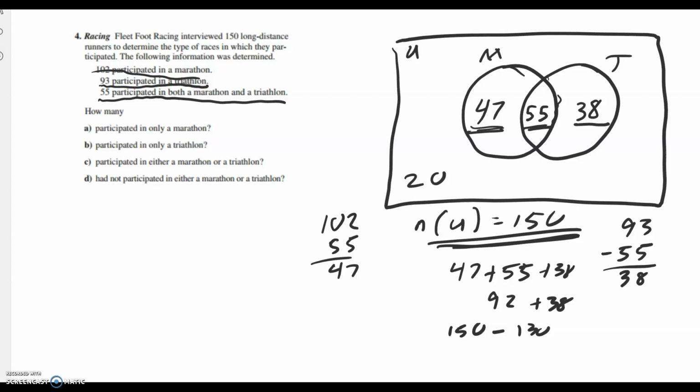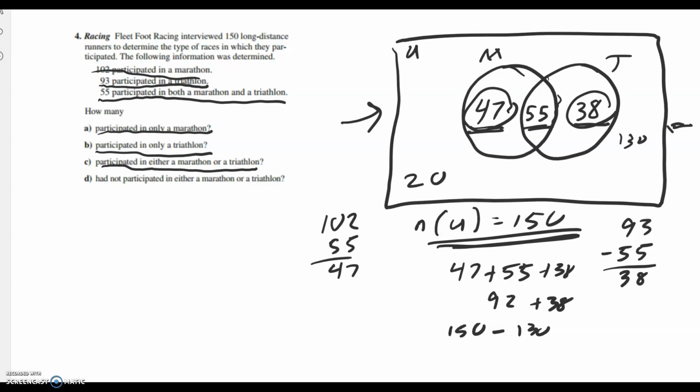We've pretty much figured out this Venn diagram. It's pretty much done, and what that means is there's a vast number of questions that we can answer pretty easily. So how many people participated only in the marathon? Well, that's 47. How many participated only in the triathlon? Well, that's 38. How many participated in either the marathon or the triathlon, and that includes the ones that did both? Well, that's our 130 number. There was 130 of them. How many had not participated in either? That's our 20. 20 did not participate in either.